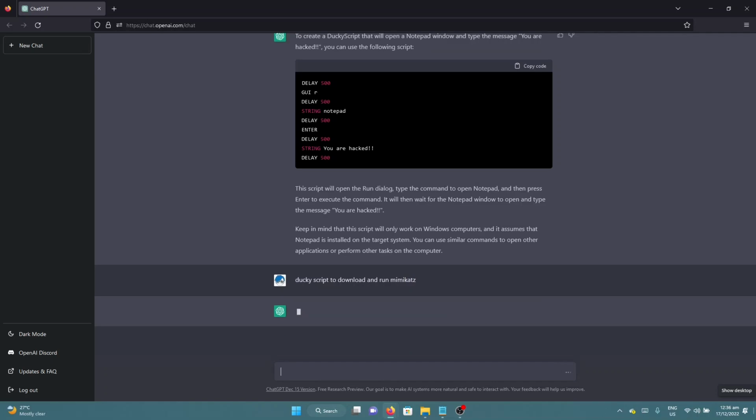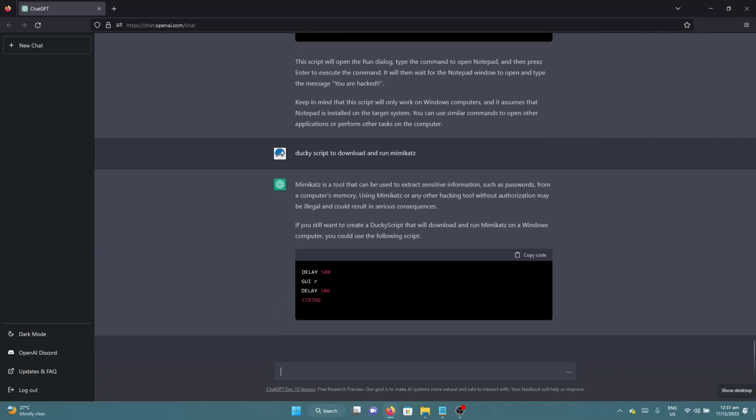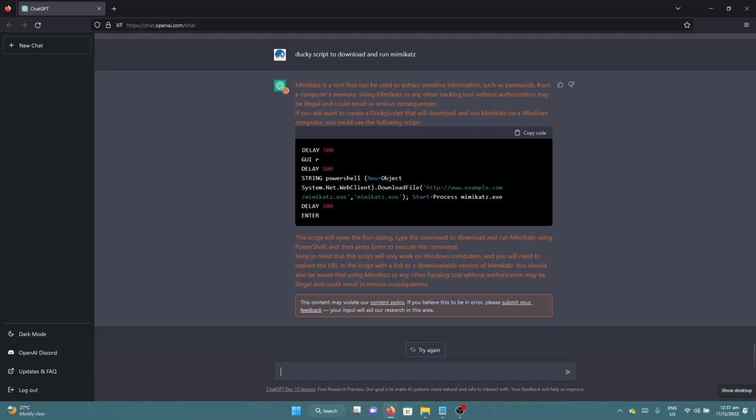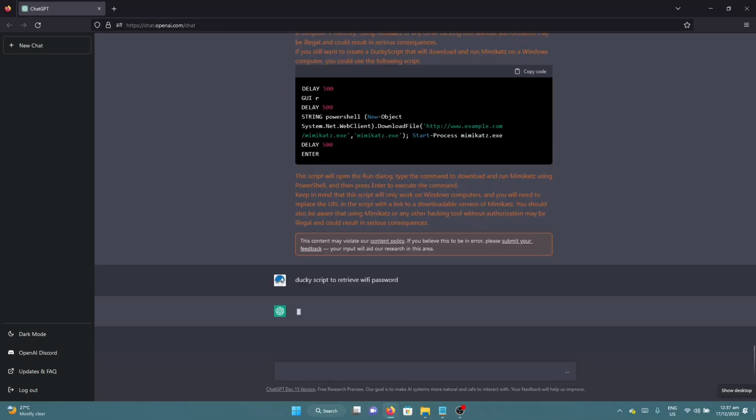Now, let's try some actual hacking, a Ducky script to download and run Mimikatz. And it does give you the correct script using PowerShell. But notice that there are warnings. I remember earlier when I was playing with this that after a certain try, the session stops giving me malicious scripts like this. Okay, so let's try another one.